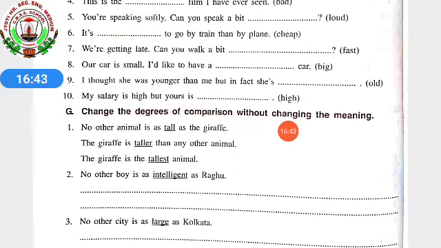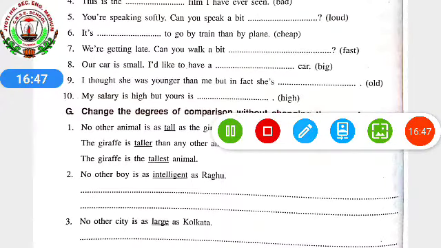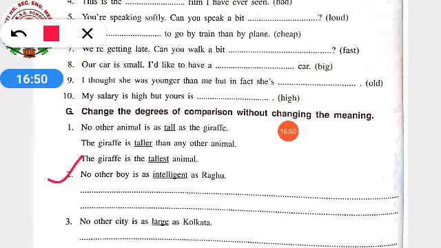In the same way, second one: no other boy is as intelligent as Raghu. It is positive. So, comparative, superlative. Comparative will be, Raghu is more intelligent, because we cannot write intelligenter, intelligentest. Raghu is more intelligent than any other boy.